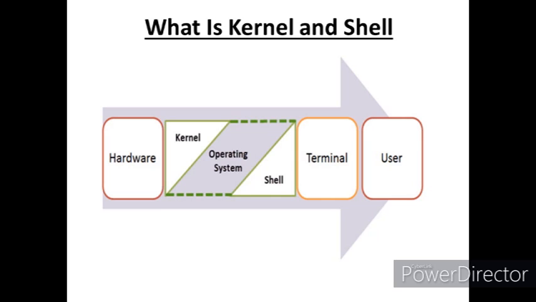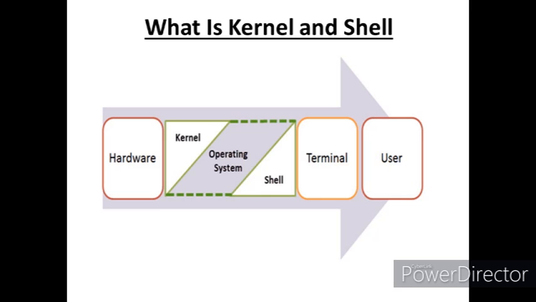Next is what is kernel and shell. The kernel is the central component of an operating system. The only job performed by the kernel is to manage the communication between the software and the hardware. And next one is shell. Shell is an environment in which we can run our command, program or script. Kernel is the innermost part of the operating system and the shell is the outer part.